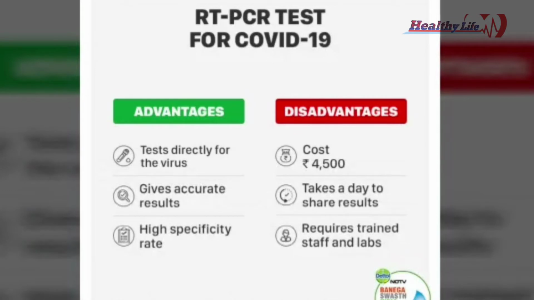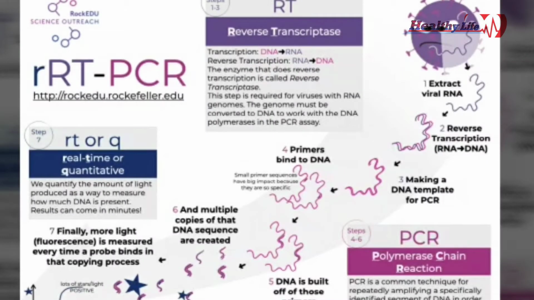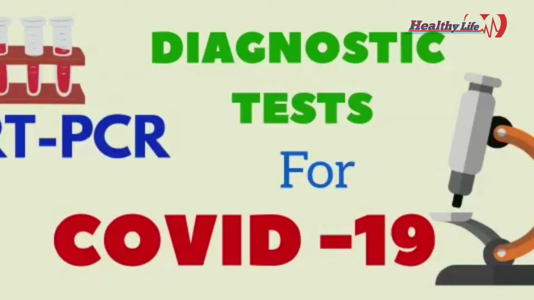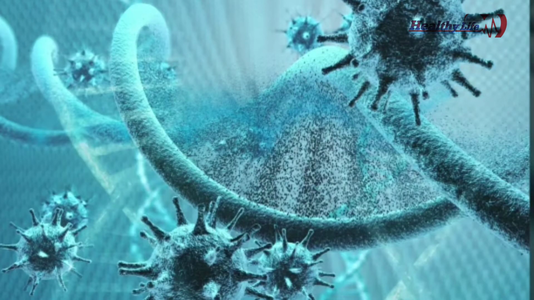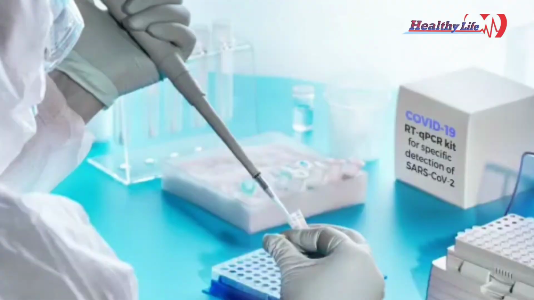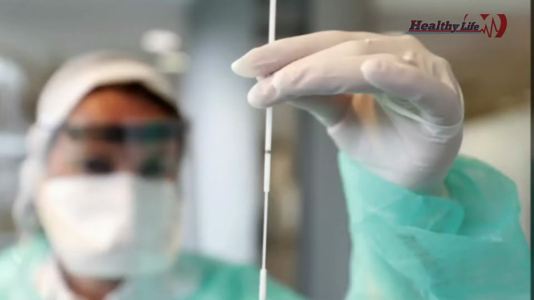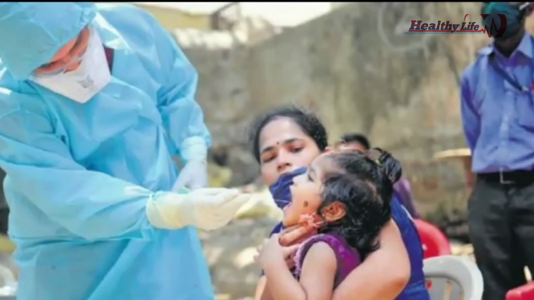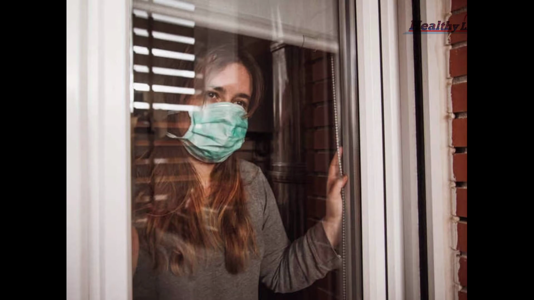So among the tests, the most important and gold standard test is the real-time polymerase chain reaction test. It's primarily based on polymerase chain reaction, a process that repeatedly copies and amplifies the specific genetic fragments of the virus, ensuring that there is enough of a sample to conduct the analysis. It starts with a simple swab taken from inside a person's throat or nose.